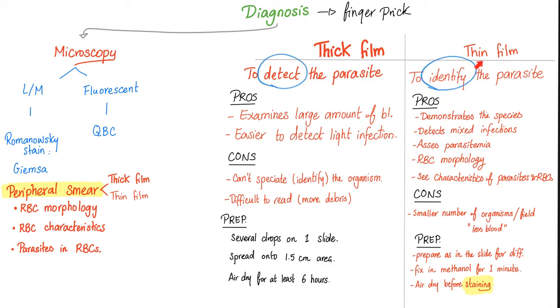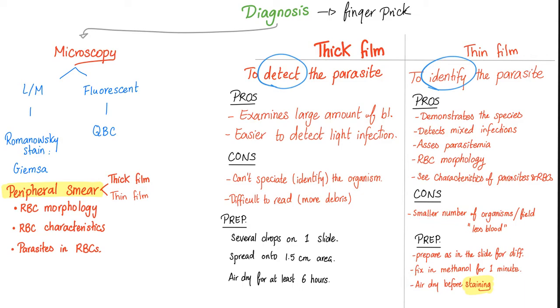Thin film to identify the parasite. Pros. Demonstrates the species, what type of malaria, Plasmodium vivax, ovale, etc. Detects the mixed infection. Oh, I have malaria and babesia. Assess the parasitemia, which is parasites in the blood, RBC morphology, and see the characteristics of the parasites and the RBC inclusion, which are the parasites inside the red blood cell.